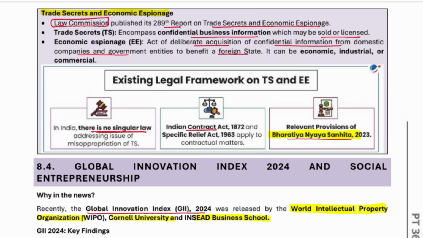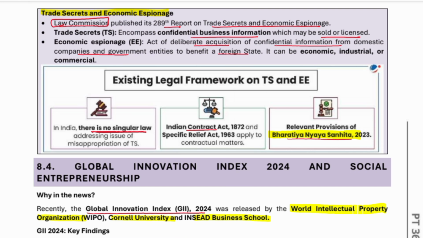Trade secrets and economic espionage. The Law Commission published the 2023 report on Trade Secrets and Economic Espionage. Trade secrets encompass confidential business information which may be sold or licensed. Economic espionage is the deliberate acquisition of confidential information from domestic companies and government to benefit a foreign state. It can be economic, industrial, or commercial.